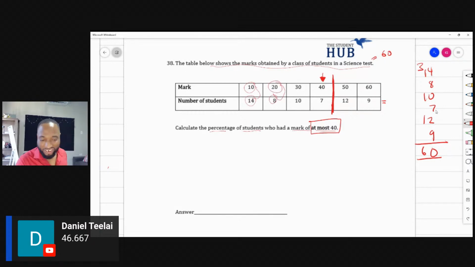Now this is not cumulative frequency, which is something that we do in CXC. 14 students got 10, 8 students got 20, 10 students got 30, 7 students got 40. So calculate the percentage of students who had a mark of at most 40. Well, at most 40 means students who got 40 and under.